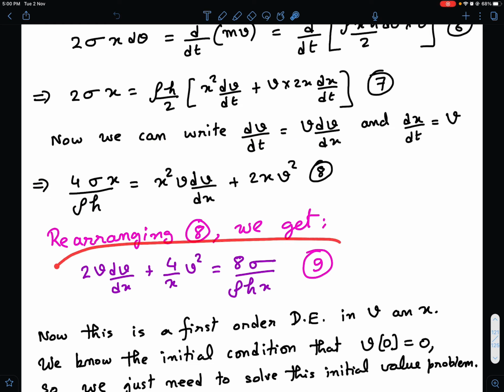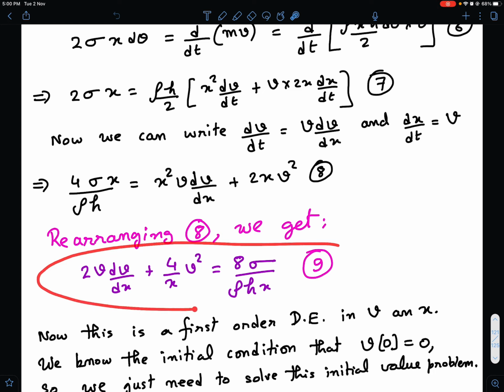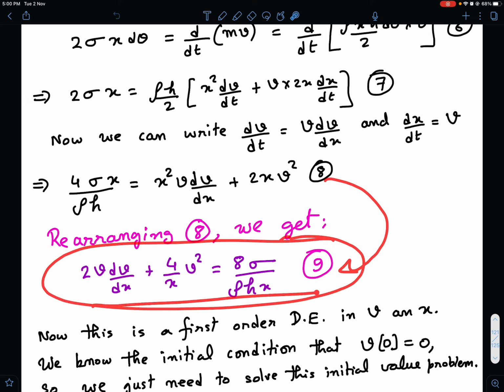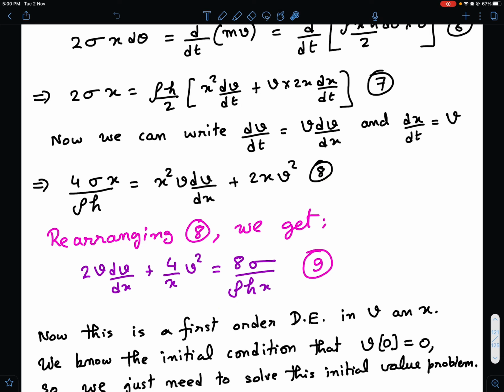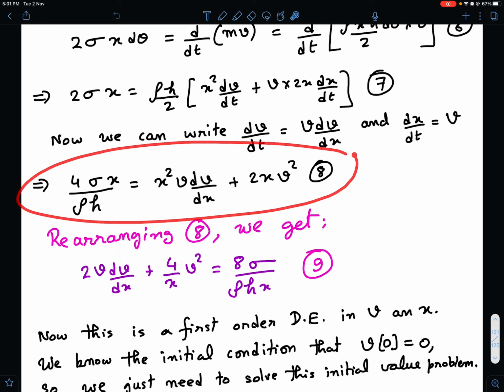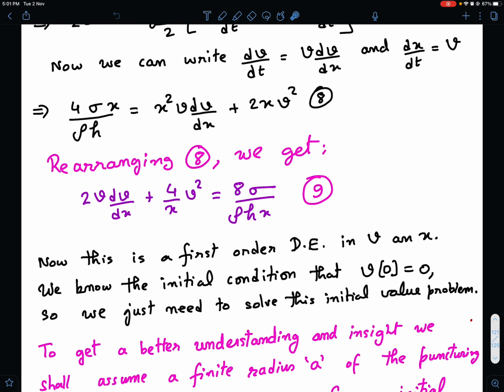Now I can arrange equation 8 to this form. I have written this in this form because I will be using a particular substitution, and you will readily see the benefit of rearranging the equation to the form 9. You can verify that equation 8 can be easily arranged into the form of equation number 9. Multiply the whole thing by 2 and then divide the whole thing by x square. So the 8th equation multiplied by 2 and divided by x square gives you equation number 9.